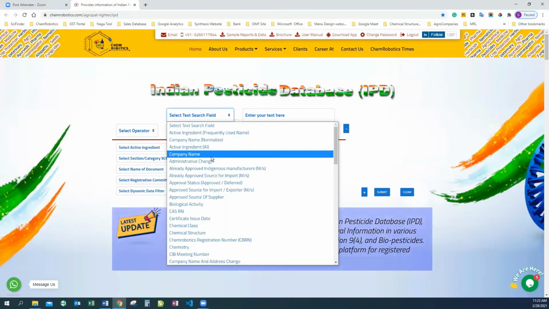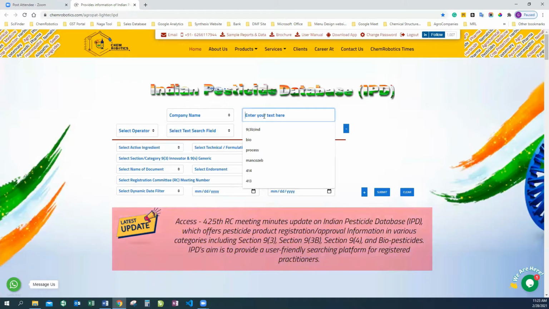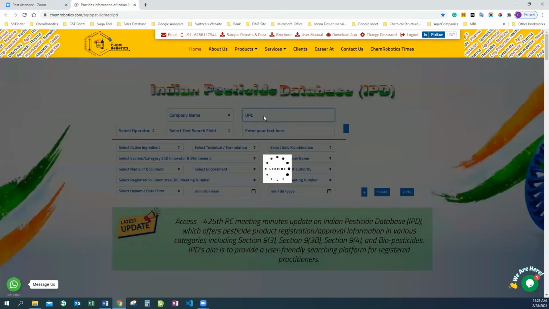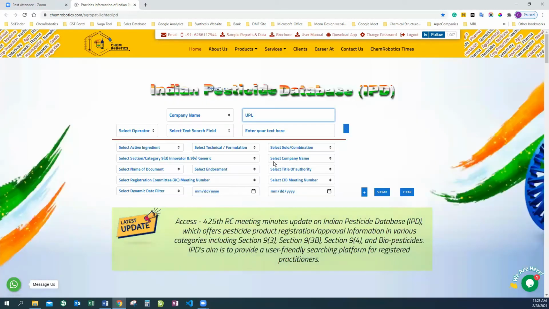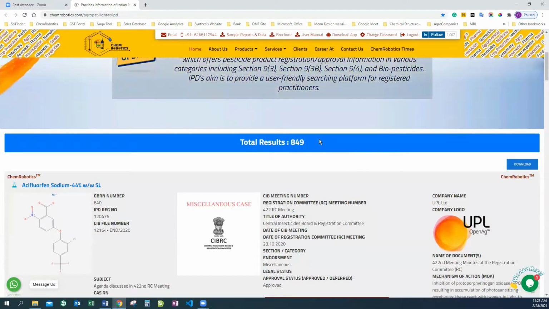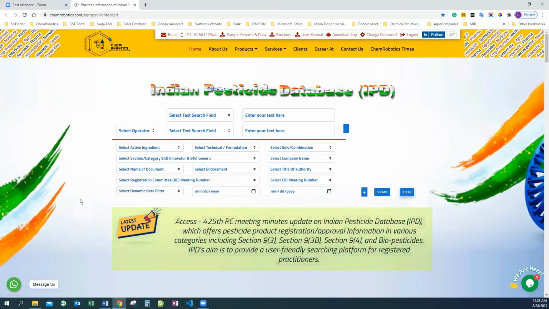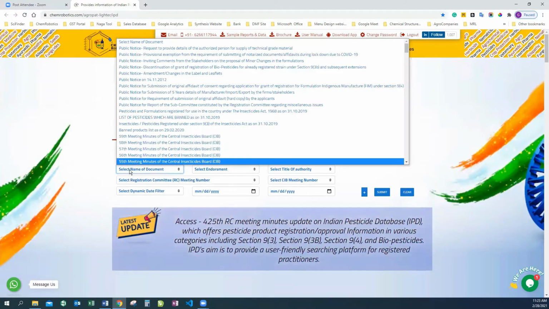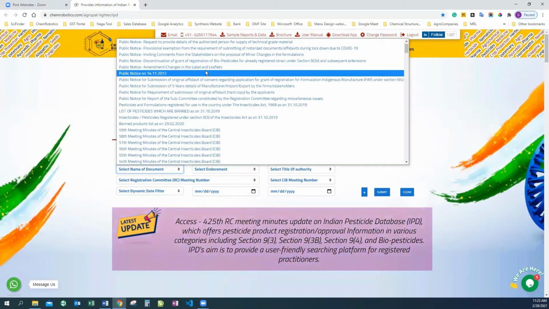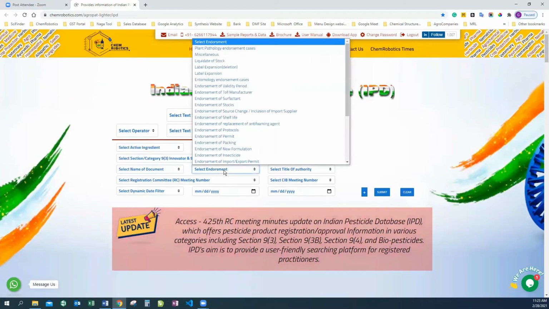And in case you're looking company wise, say I want to see the company UPL, I can just submit my search and have a look at this. So there are a total of 849 results retrieved for this compound acifluorofen sodium, and you can also limit or extend your search with this and have a look in such a way. Next, you can filter them on the name of the document, and you can also filter this for the endorsement type for which you're looking.